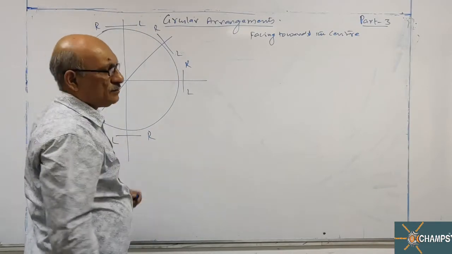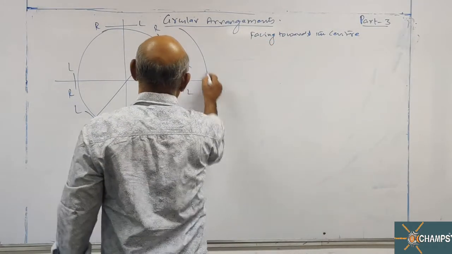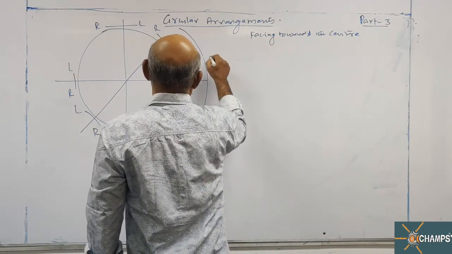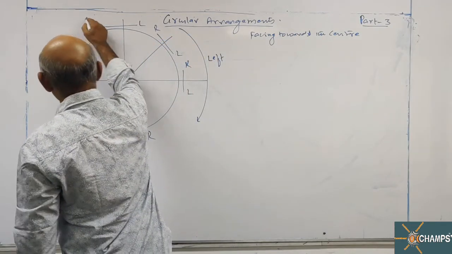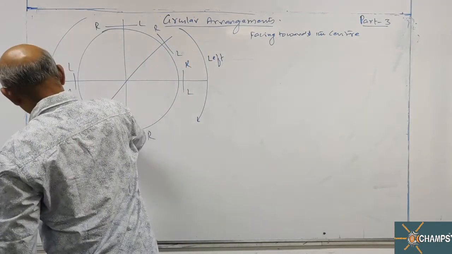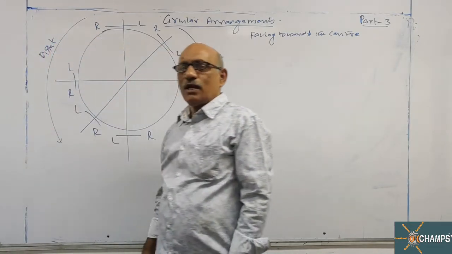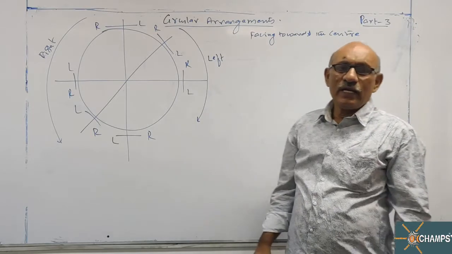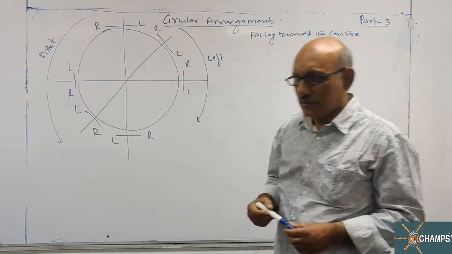Downward, all right. When you move in a clockwise direction, down is always left. When you move in an anti-clockwise direction, down is always right. Remember these 2 points. And let us see the numerical problems which we have in circular arrangements.